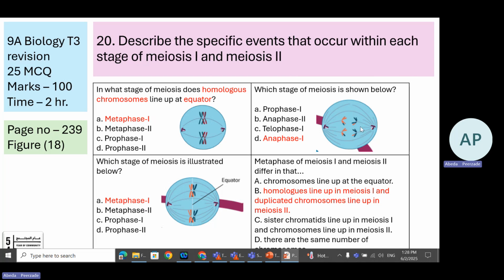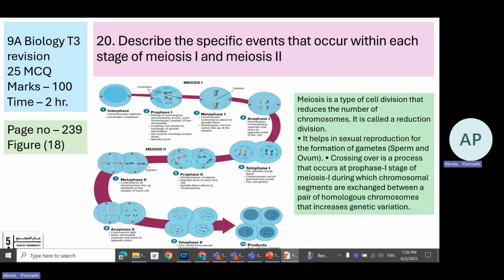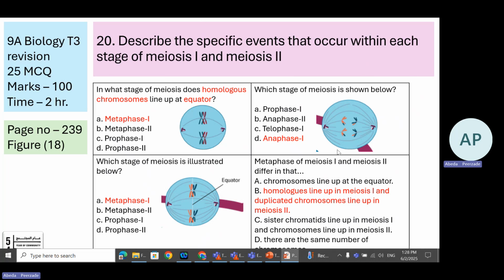This is anaphase 1, and why not anaphase 2? Again, in anaphase 1, you can see the chromosomes are moving away from each other. Going back to your diagram, this is your anaphase 1, where the homologous chromosomes separate. Here chromosomes are separating, anaphase 1. Whereas in anaphase 2, you can see chromatids are separating. Sister chromatids are separated in anaphase 2. So again here, the homologous chromosomes are separated from each other.